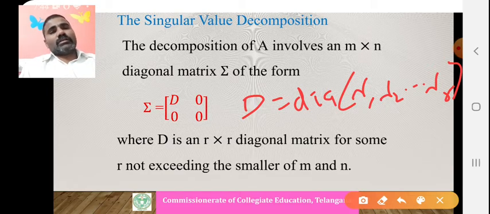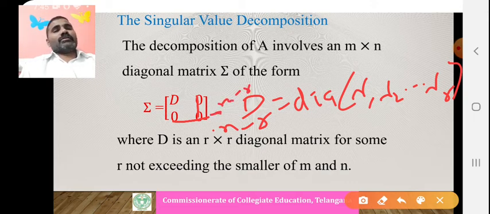That's why these blocks are zeros. If it is of order r, how many columns are there? n columns. So the remaining n minus r columns are zero columns. And how many rows are there? The remaining m minus r rows are zero rows.